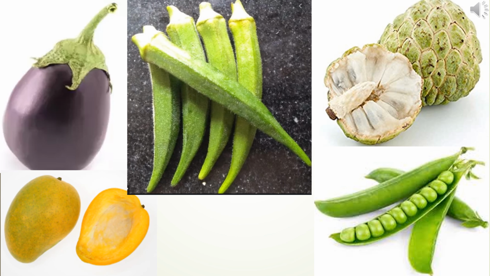Students, look at these fruits. You can see some green part above brinjal and lady's finger. What are they? Compare mango, custard apple and peas. All these are single fruits, but custard apple has many small parts in it, each with a seed. Mango has a single seed and pea has many seeds. What do you understand from the above observation?